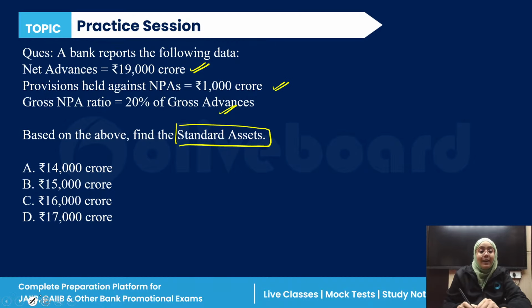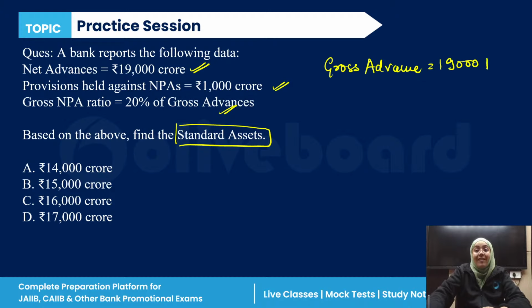Net advance is given as 19,000 and provision held against non-performing asset is 1,000 crore. So the gross advance is equal to 19,000, which is net advance, plus the provision, which is 1,000 crore. It is 20,000 crore, right?